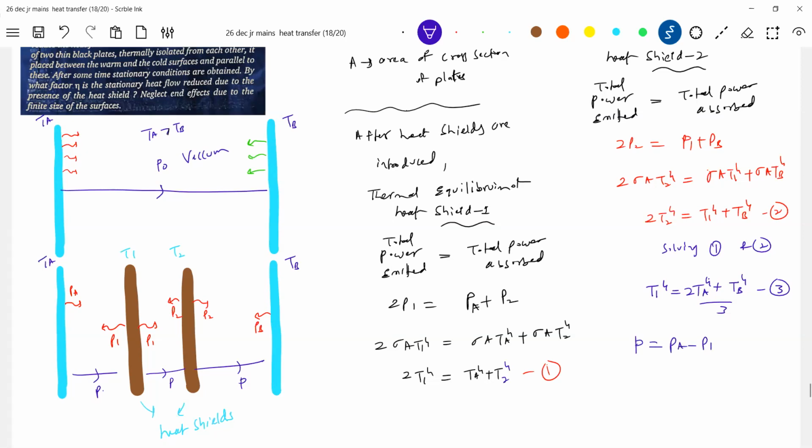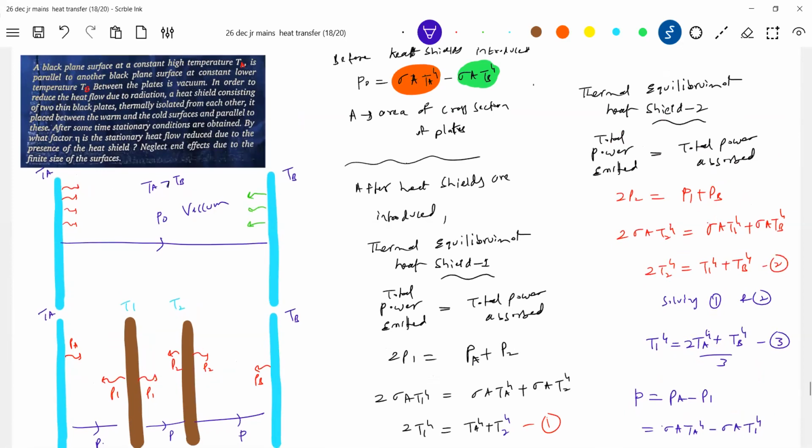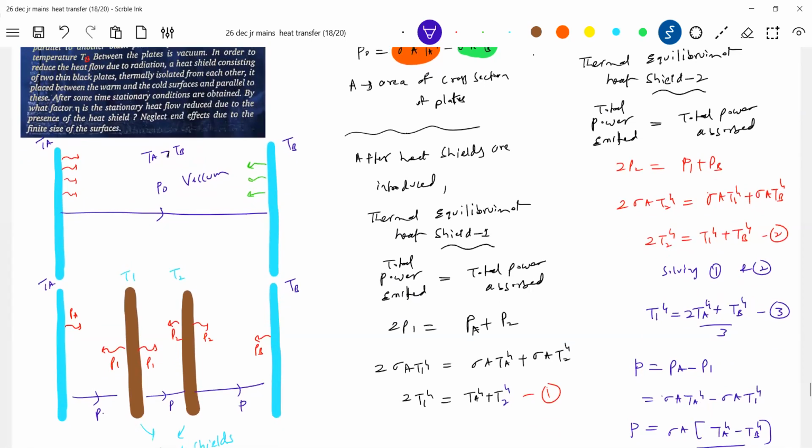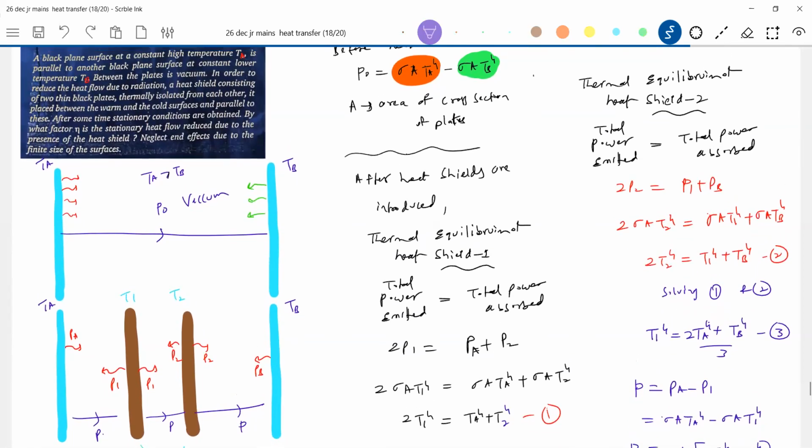This is the next part of the problem. Okay, PA will be sigma A TA to the power of 4, and P1 is sigma A T1 to the power of 4. Solving this, we'll get an expression for P. I do remember it's a very famous problem, no? Okay, what was P naught earlier? Sigma A TA to the power of 4 minus sigma A TB to the power of 4. So let me compare P and P naught. What can be replaced here?